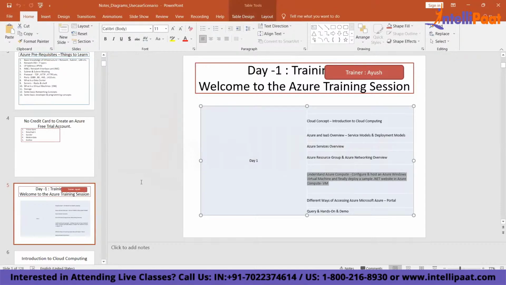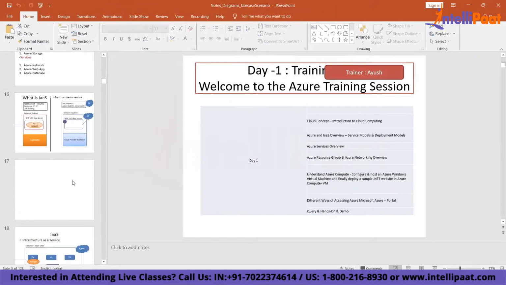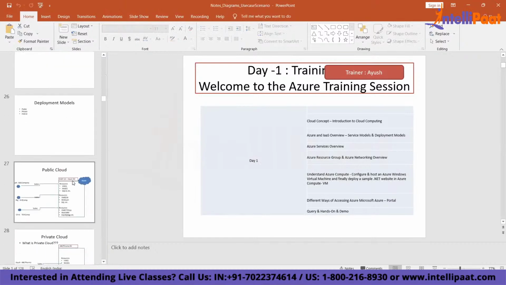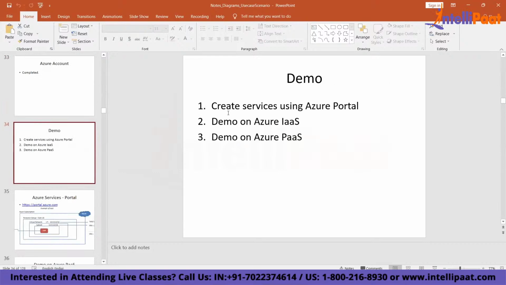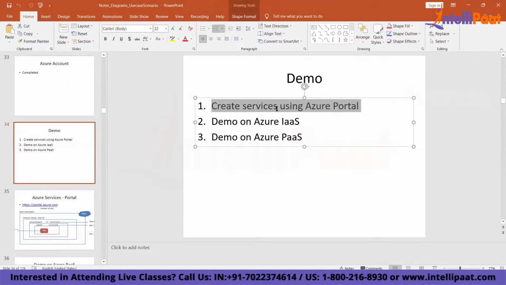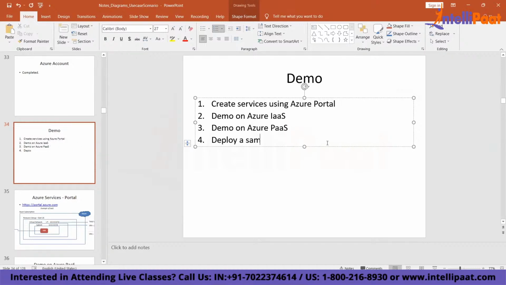So we are on this point now. If you see this diagram, as I told you, you have various regions, geography, India, 3 regions, and different data centers. This is clear, right? Next, I'm going to show you a demo on how to create a service in the Azure portal, a demo on IaaS and PaaS, where I'll deploy a simple sample .NET site and host it in Azure.